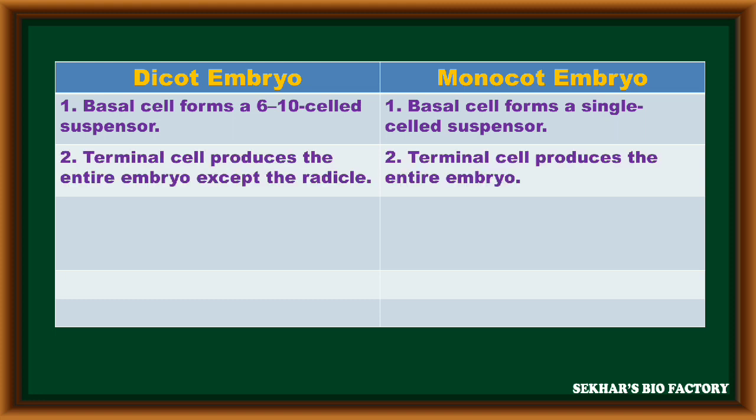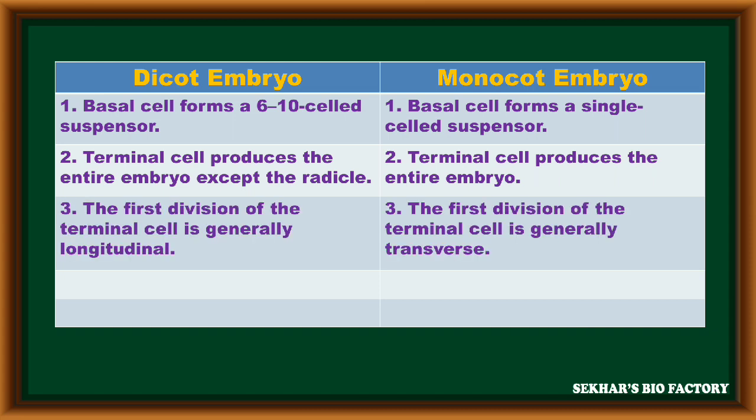The second difference: in dicots, the terminal cell produces the entire embryo except the radicle, but in monocots, the terminal cell produces the entire embryo. The first division of the terminal cell in dicots is generally longitudinal, but in monocots, it is generally a transverse division.